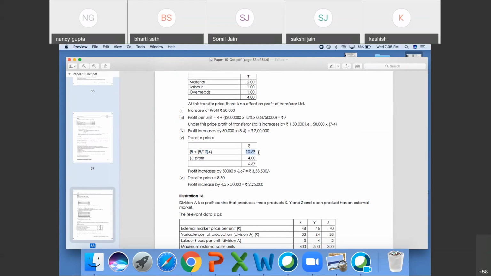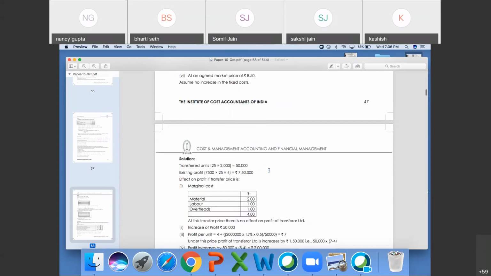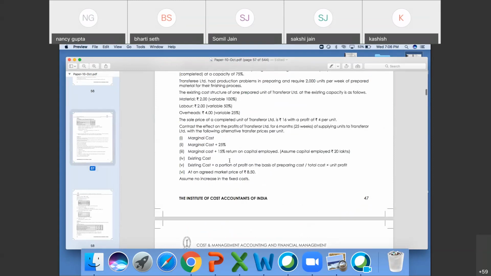So 10.67 will come, minus 4 profit, transfer price you will charge 6.67. It will increase by 50,000 units, per unit 6.67, so it will be 3,33,500. Priyanka, okay, got it? Okay, fine.